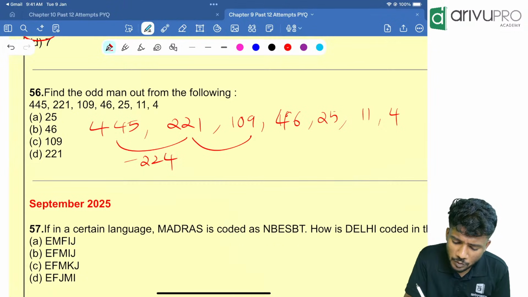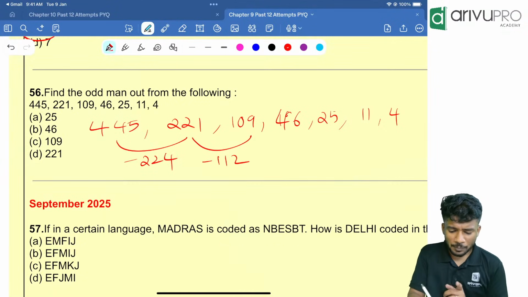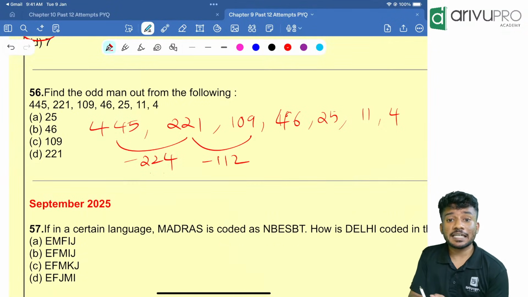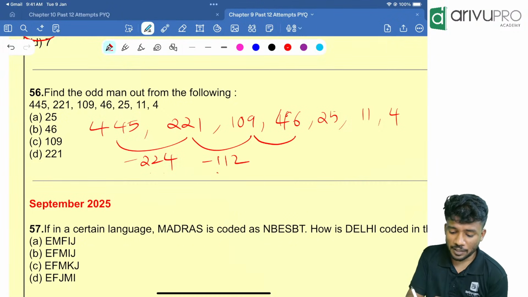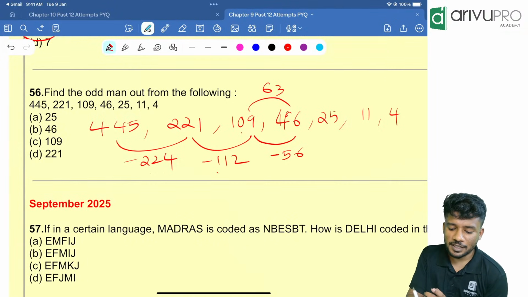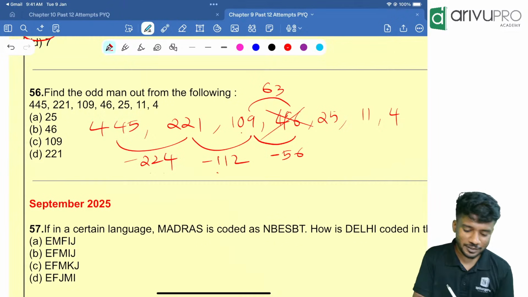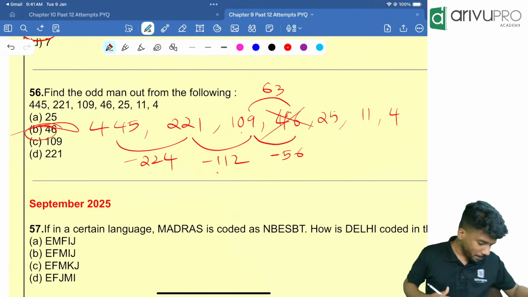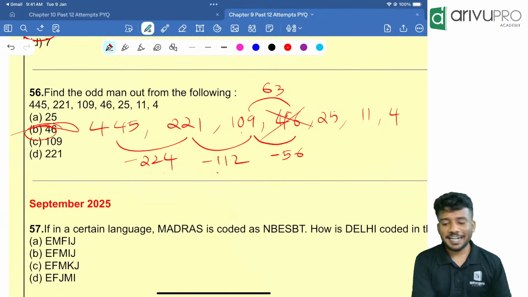That is minus 112. If you look here, 224 is getting halved to 112. That means the next number should be minus 56. Is it minus 56 over here? No, 109 minus 46 is how much? 63. That means the pattern is wrong over there. So 46 is your odd man. Option B is your right answer.